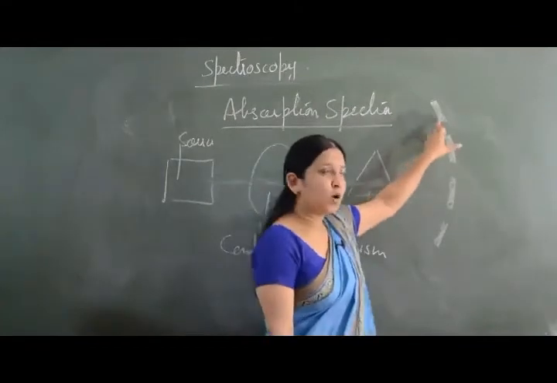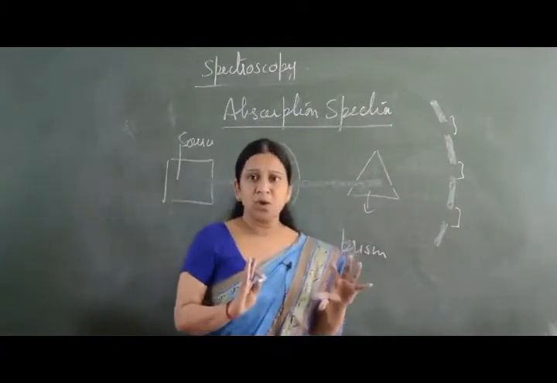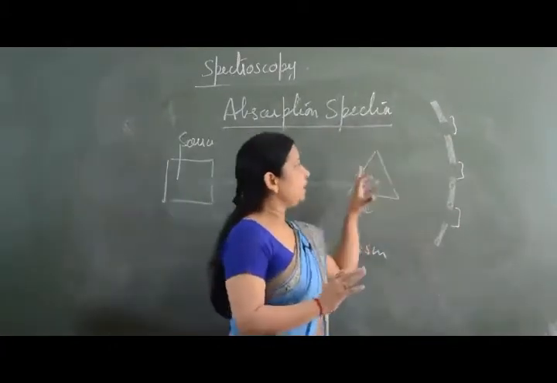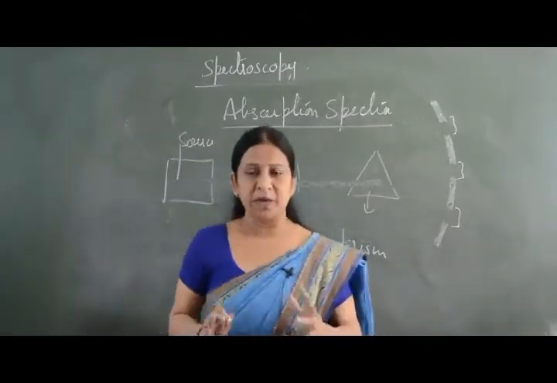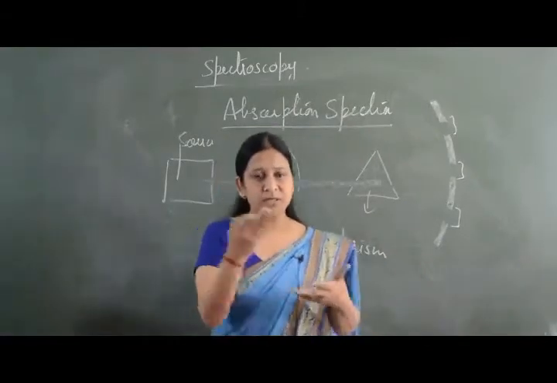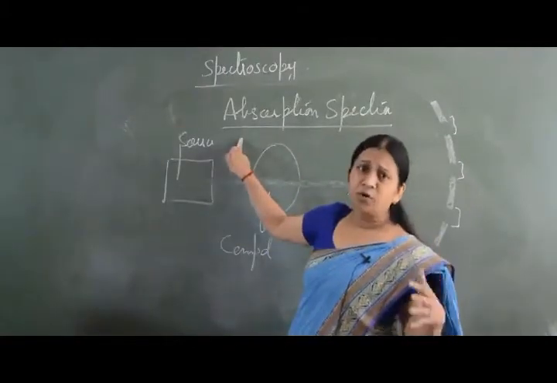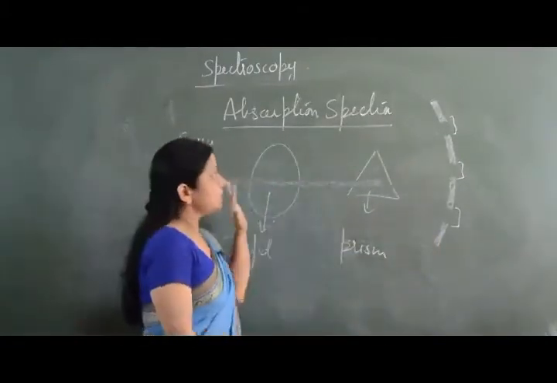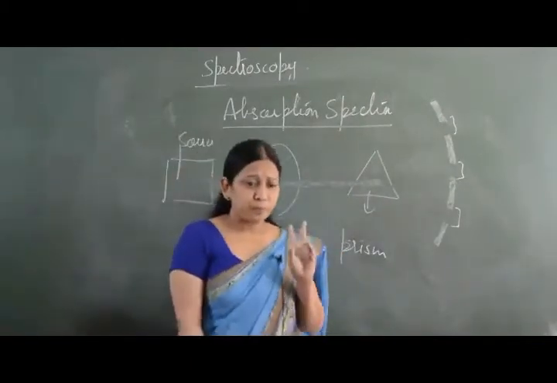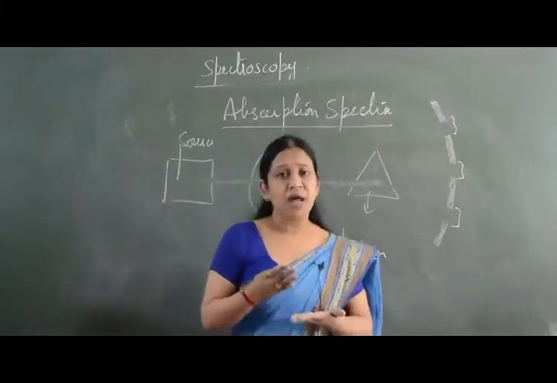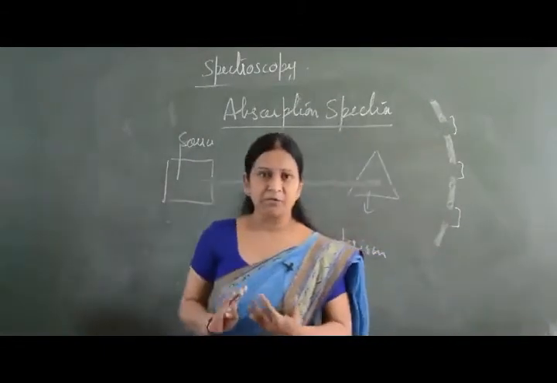We are having bright spots, and in between we have dark spots. The portion where we are having dark spots, from that portion the light has been absorbed by this compound. So the pattern which is obtained is absorption spectra. In this discussion about spectroscopy, we are going to deal with different types of absorption spectra. So the whole of spectroscopy is basically divided into two parts, absorption spectra and emission spectra, and we are going to discuss the absorption spectra.